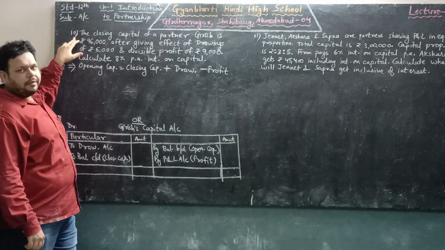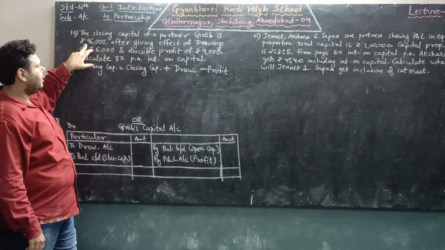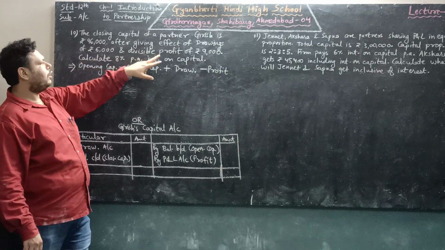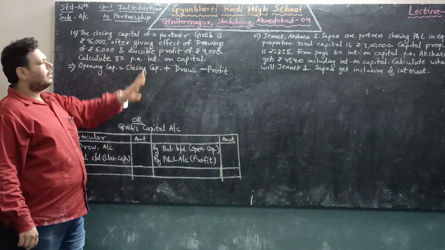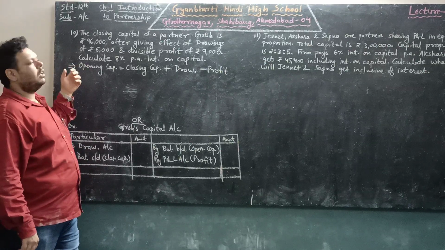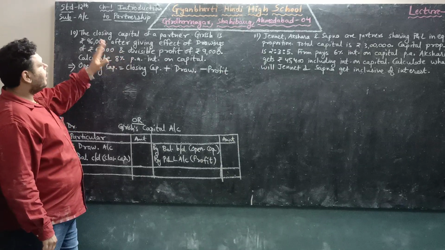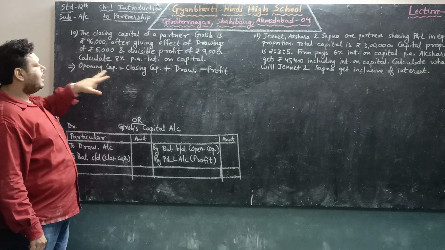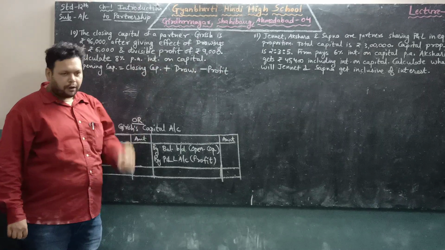Next, question number 10. The closing capital of a partner Girish is rupees 96,000, after giving effect of drawings of rupees 6,000 and divisible profit of rupees 9,000. Calculate 8% per annum interest on capital. So we want to calculate the interest on opening capital. For this, closing capital is given, drawings is given, and profit is given. So the formula is opening capital is equal to closing capital plus drawing minus profit.